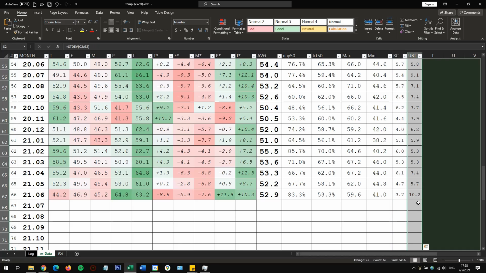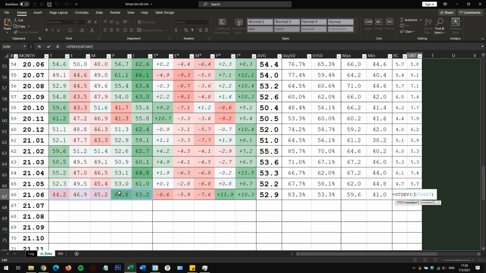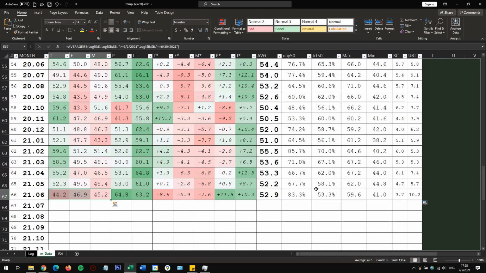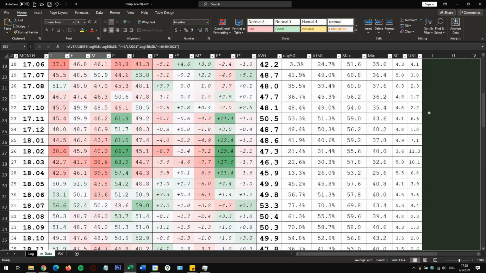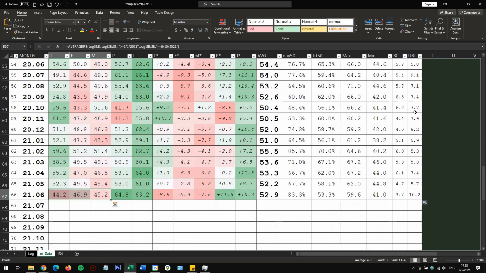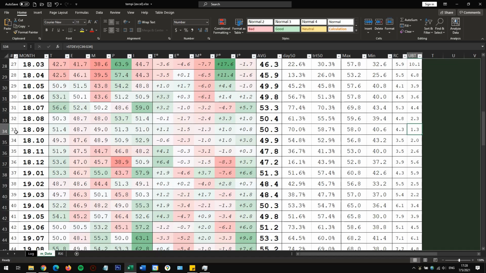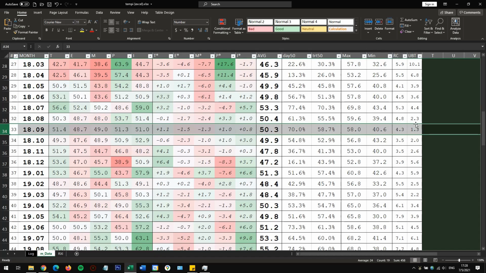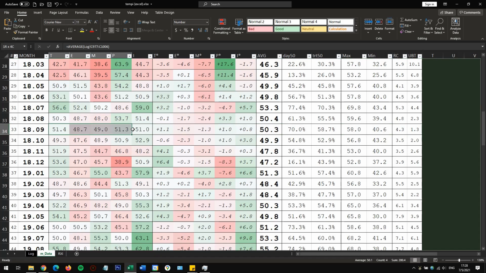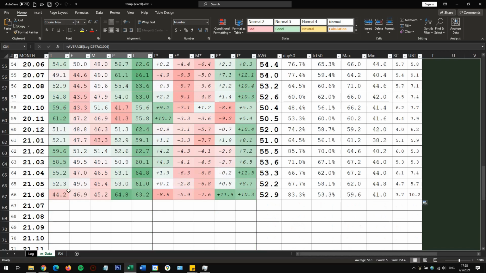Uniqueness between traits marks how close or far apart these numbers are from each other. So for example, June is pretty high because these two numbers are so far above these numbers, while another month, let's look over here, June, we've got a score of 10. Over here, up in September 2018, a score of 1.3 because all of these scores are so close to each other. They're between 48 and 51. So they're very close, whereas here they're very far apart.